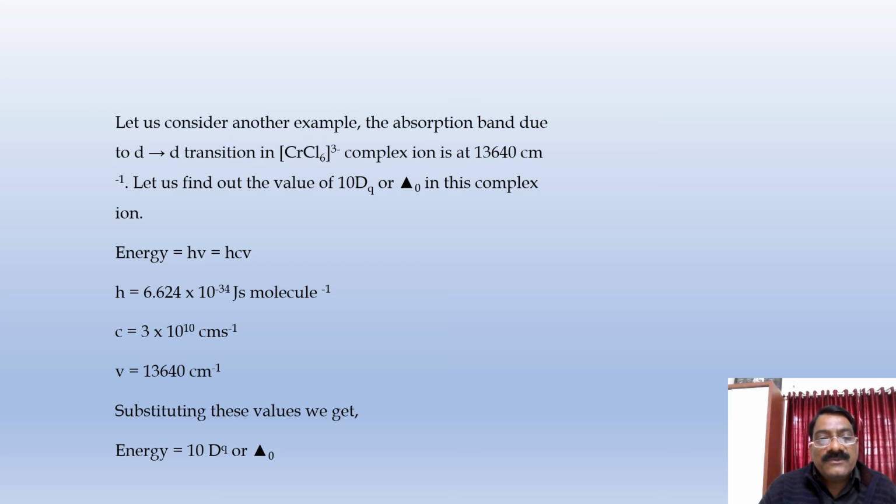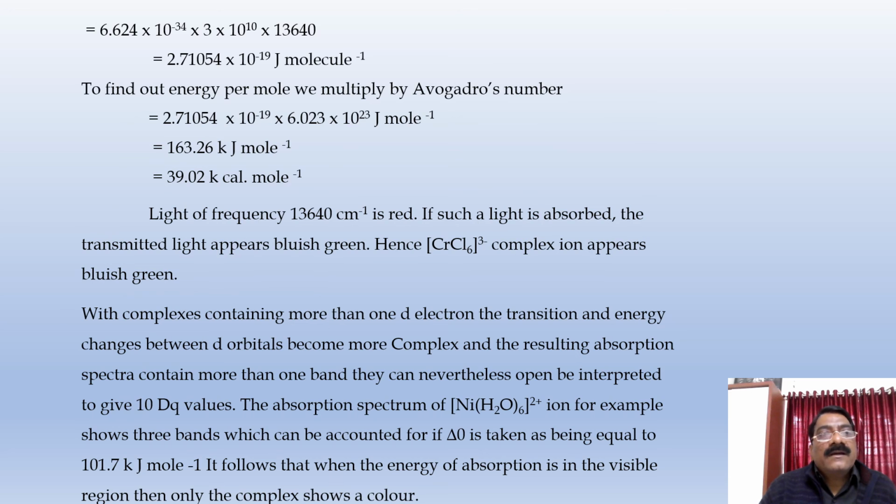Substituting these values, 6.624 into 10 to the minus 34 into 3 into 10 to the 10 into 13,640, we get 2.71054 into 10 to the minus 19 joule.